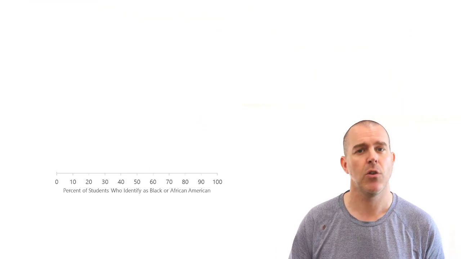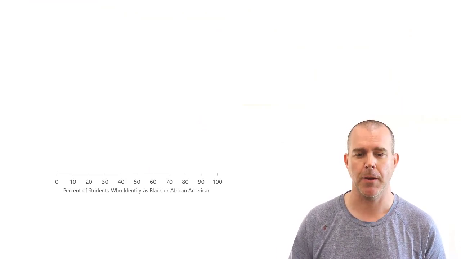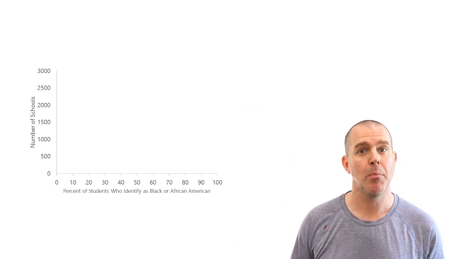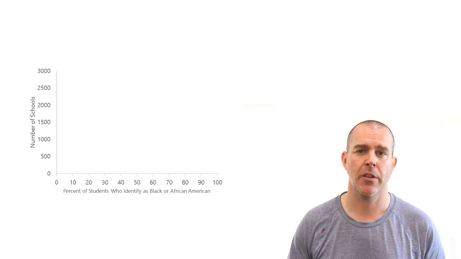We're going to use data that will come up periodically in this course: school data, Illinois school data, in particular public and charter school data for Illinois. One of the variables in this data set is the percent of students who identify as Black or African American within each school. A histogram would have along the horizontal axis the percent of students whose parents identify them as Black or African American, and the vertical axis would be the number of schools within that particular interval.